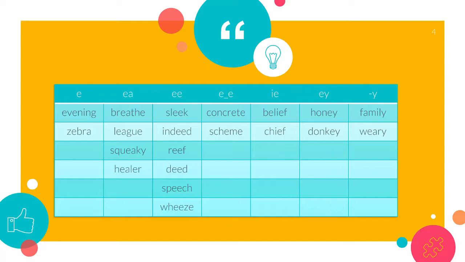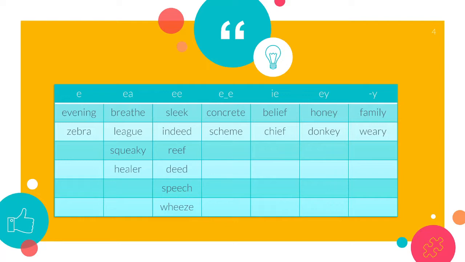Column number 6, I have EY, such as honey, E and Y. Do you hear the E sound at the end of the word honey? The second one is the word donkey. I'm also pronouncing the long E sound. The last one is the final Y, the letter Y at the end.